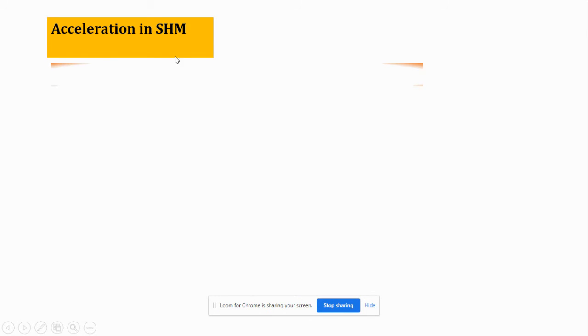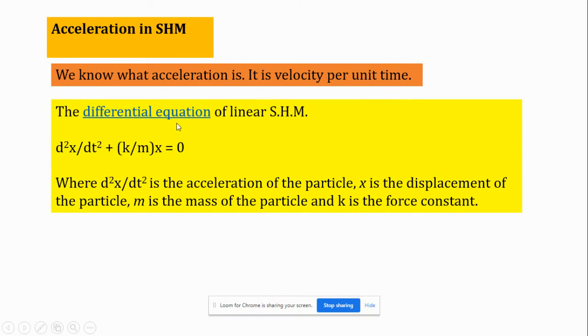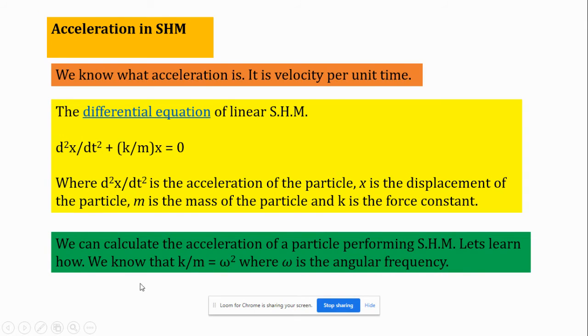Next, we'll see the acceleration in simple harmonic motion. We know what acceleration is. It's the change of velocity per unit time. The differential equation is given as d squared x by dt squared plus k by m into x is equal to 0, where d squared x by dt squared is the acceleration of the particle, x is the displacement of the particle, m is the mass of the particle, and k is the force constant. And the force constant can be given by k by m is equal to omega squared. So omega is the angular frequency.